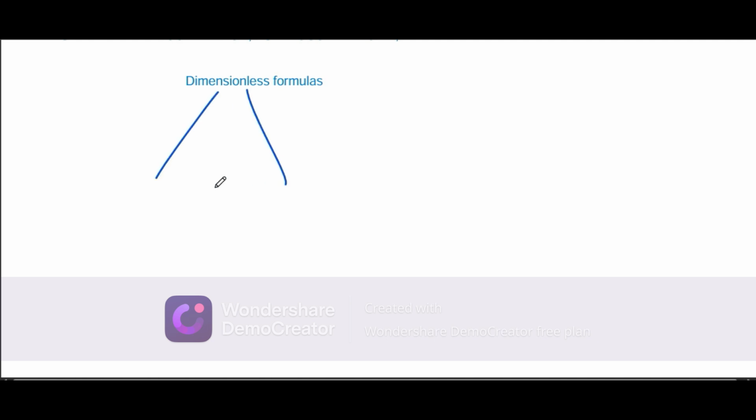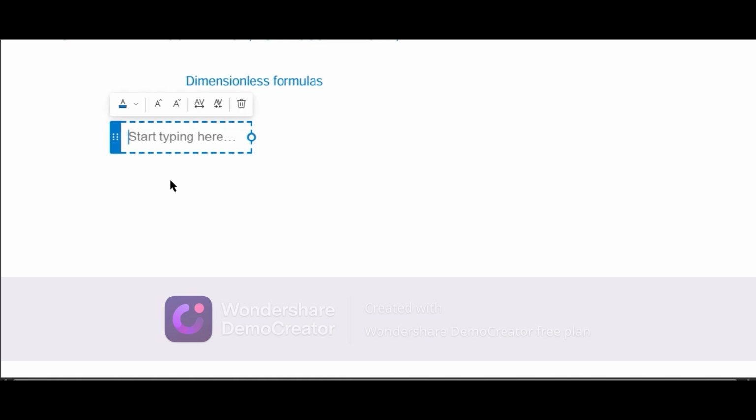Dimensionless formulas. Now you might ask me, what is a dimensionless formula? Anything that doesn't have any type of dimension is known as dimensionless.